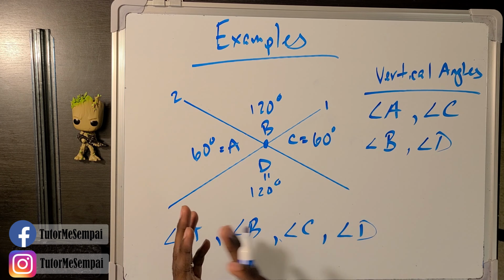Do we have that? Yes, we have 1 and 2. Two lines intersecting each other. However, it looks a little weird, right? But notice they still are two straight lines and they are intersecting each other.